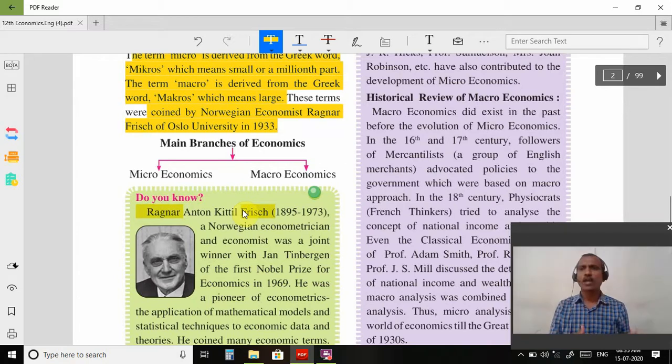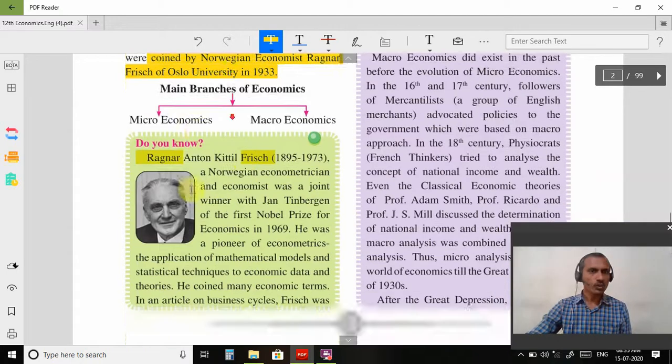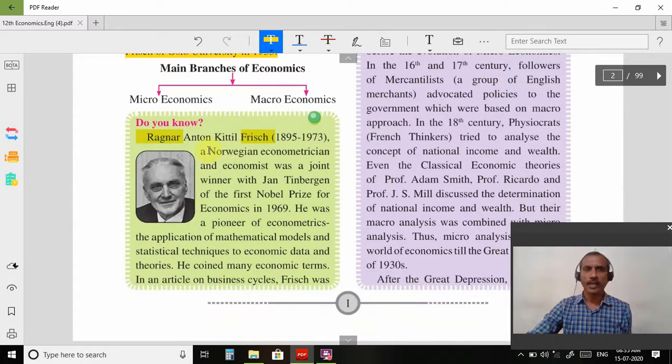There are so many economists who gave contributions toward the development of microeconomics, but the most important person is Ragnar Frisch. So we will study about Ragnar Frisch. आपको मालूम है who is Ragnar Frisch, what is the contribution toward the development of economics? इकोनॉमिक्स में उनका कंट्रीब्यूशन क्या है हमें मालूम होना चाहिए.